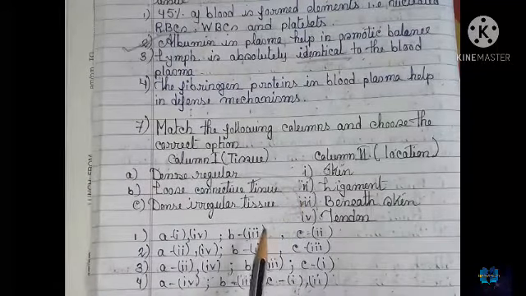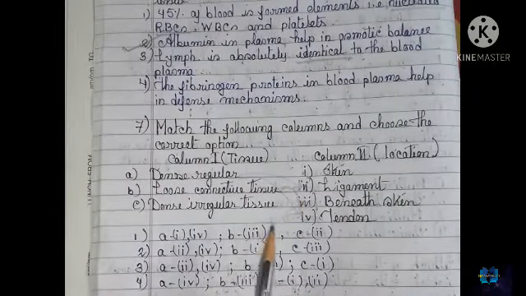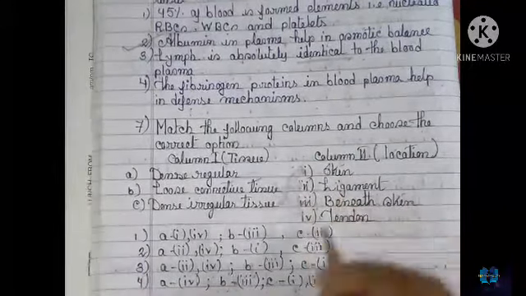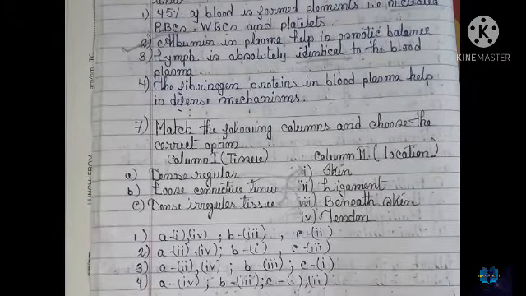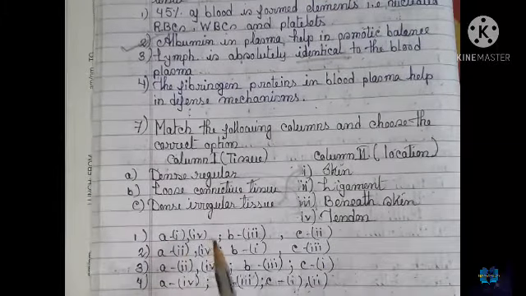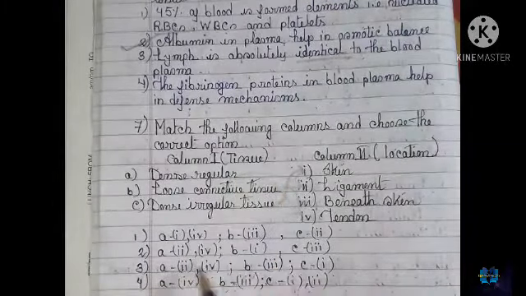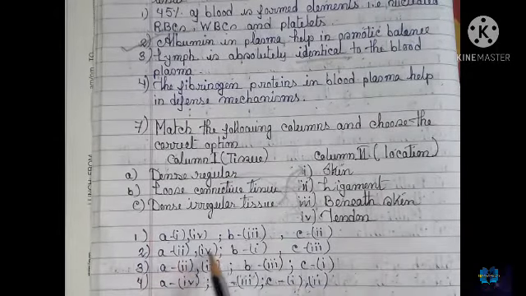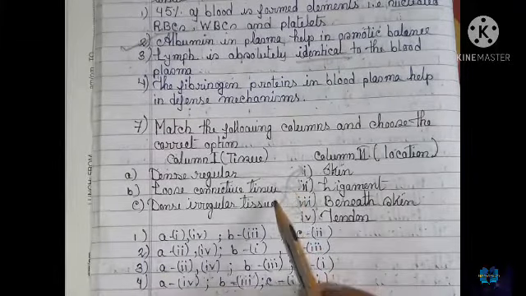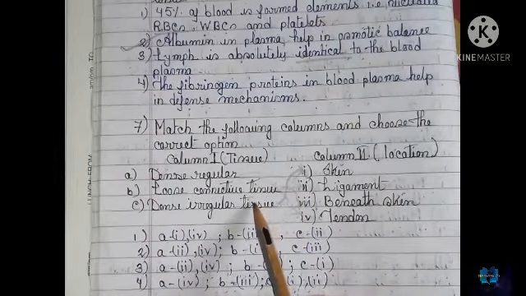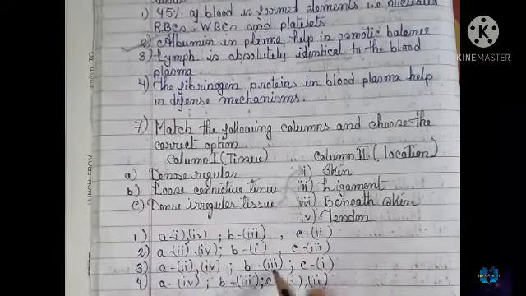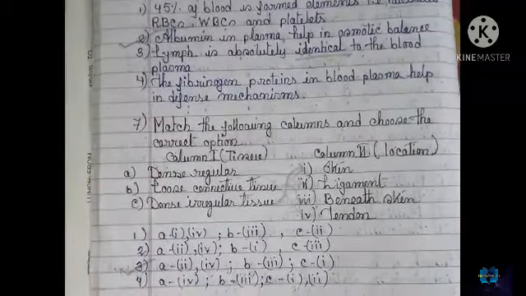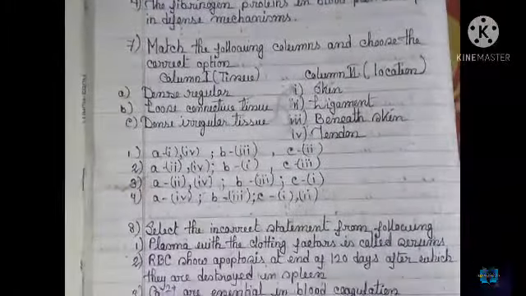And dense irregular, the only one thing left, means skin. So let's check the answers. A is 1 and 4, 2 and 4 in both the options. In A, 2 and 4 is there, so I have to check B. B is 3, so option 3 is the correct option. Okay, so let's go towards our next question.